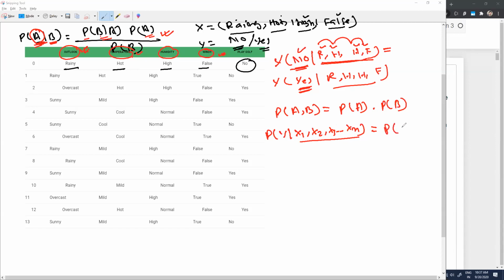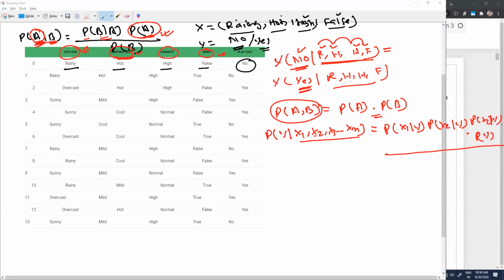Probability of occurrence of x1 when Y has already happened into probability of, because this is the individual probability, equal to the combined independent probability, probability of x2 when Y has happened, probability of occurrence of x3 when Y has already happened, because we have multiple x1, x2, x3, into finally probability of occurrence of Y. This is what we have written. This factor will go till xn, divided by probability of B.